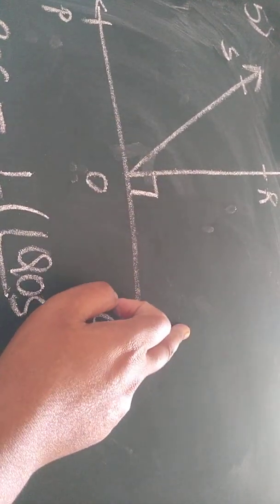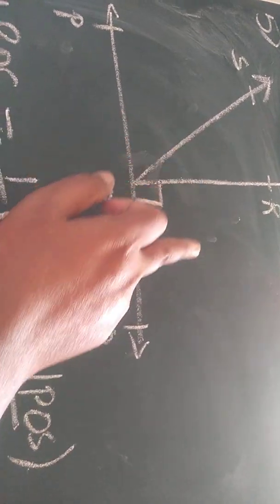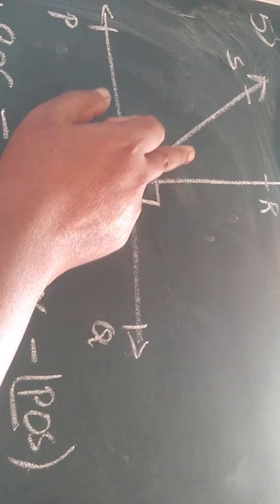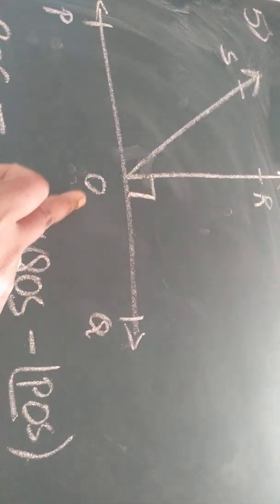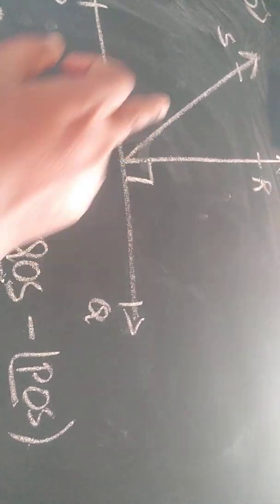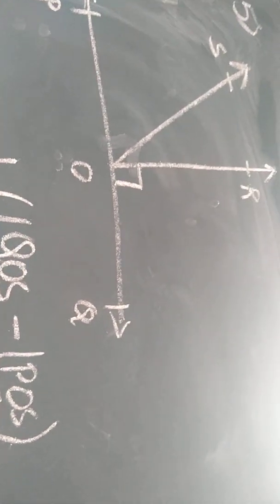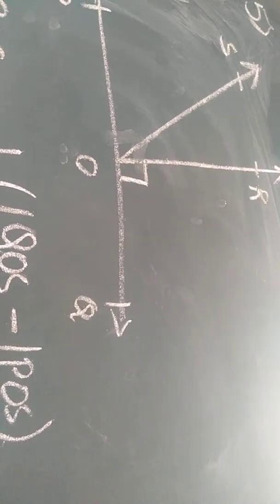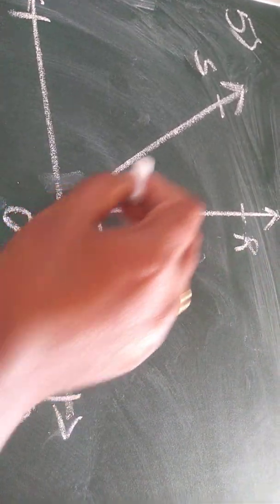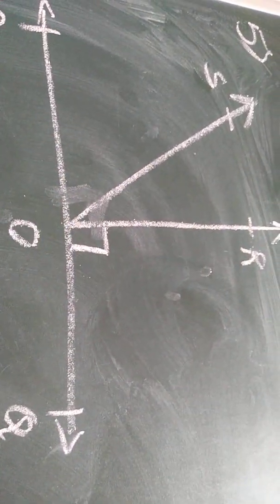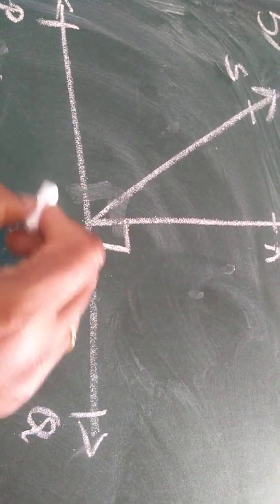When coming to the RHS portion, ROS is nothing but 90 plus ROS gives you SOQ, the total angle, or else ROS we get by subtracting SOQ and ROQ. So I will take it in two parts like this and proceed with the sum. So by seeing the left hand side, ROS is the subtraction from 90 degrees, 90 degrees minus POS.